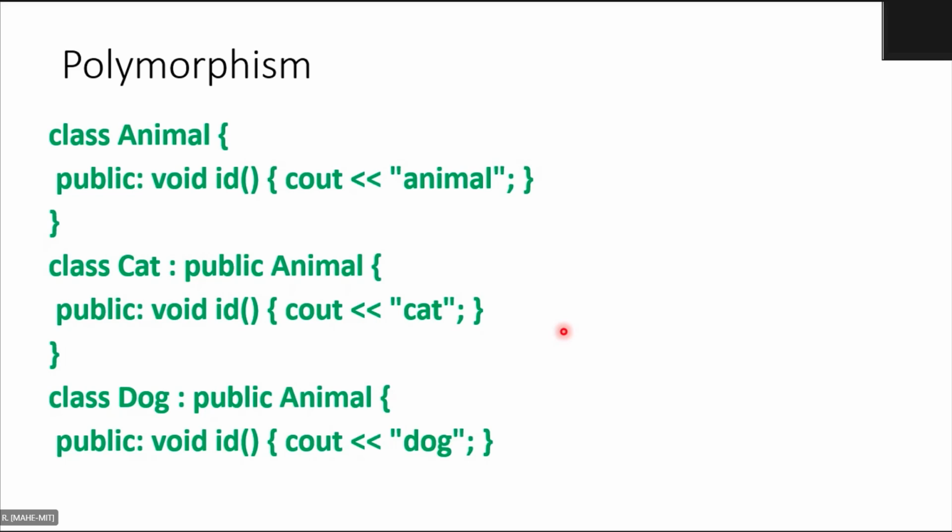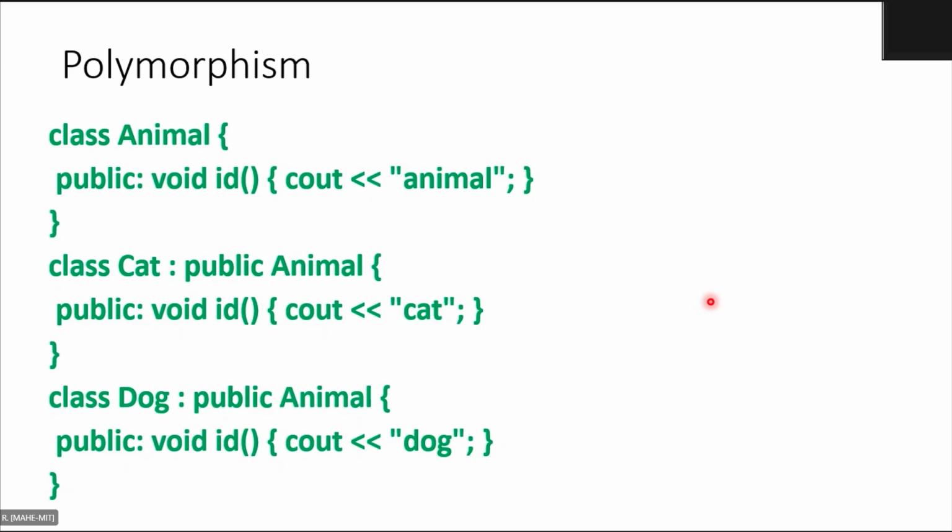So you have the same function name, but all these functions are in different classes with different results, that is, animal, cat and dog being printed. Observe the code carefully. It's quite simple and easy to understand.